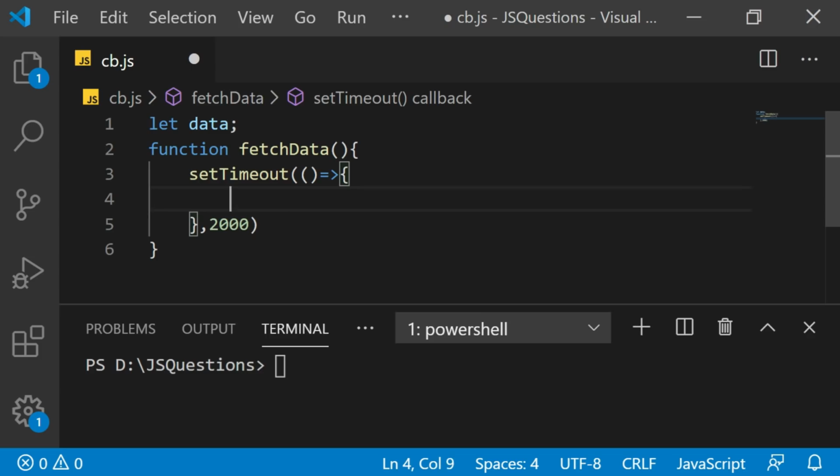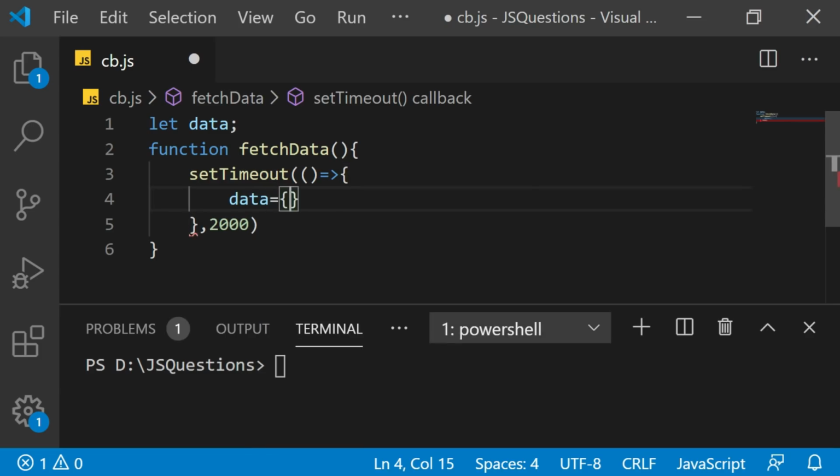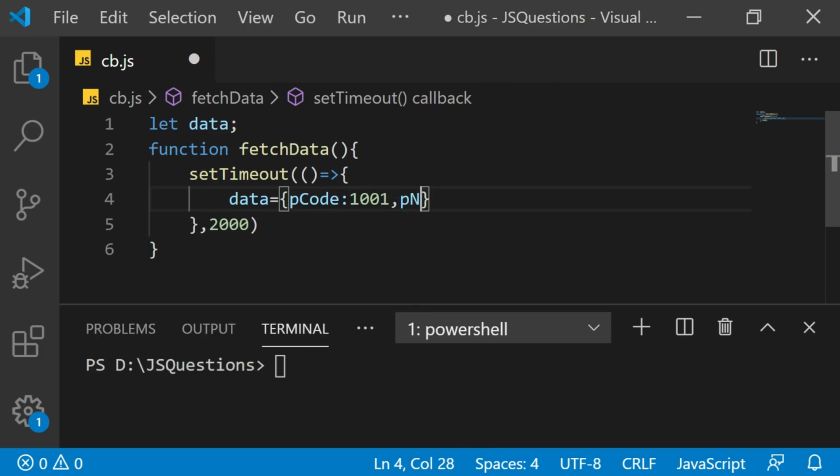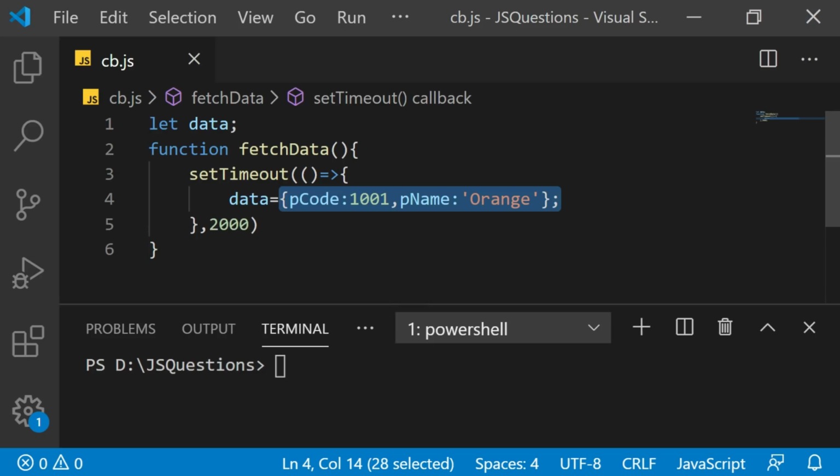Let me write this here. I'll say data is equal to, let's say, product code and product name. This is a piece of data which I am just writing as a fixed value, but generally we will have an AJAX call which will be fetching some data from the server and that will be filled in this data object.